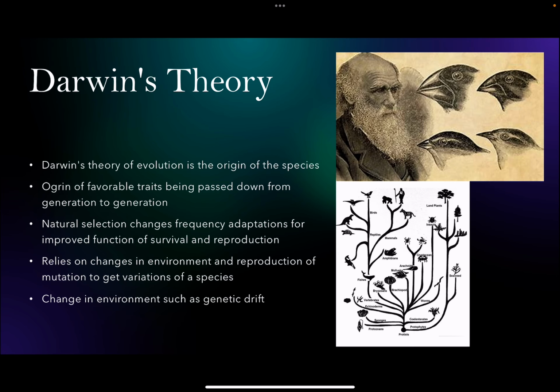Darwin's theory. Darwin's theory of evolution is the origin of the species, origin of favorable traits being passed down from generation to generation. Natural selection is also part of this, changes frequencies and improves function of survival and reproduction. It also relies on changes in the environment and reproduction of mutation to get variations of a species. Changes in environment such as genetic drift.